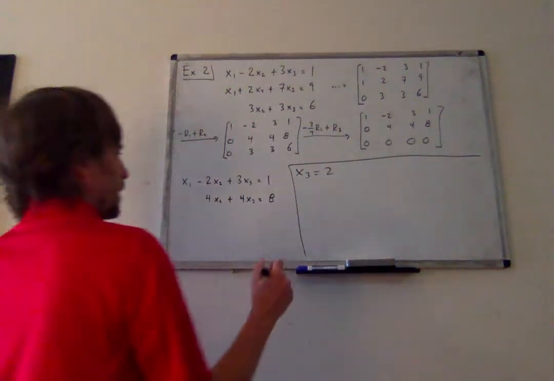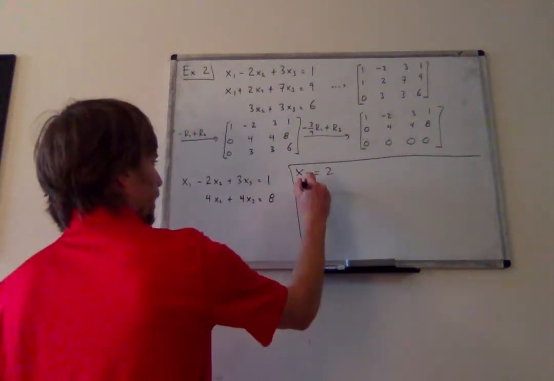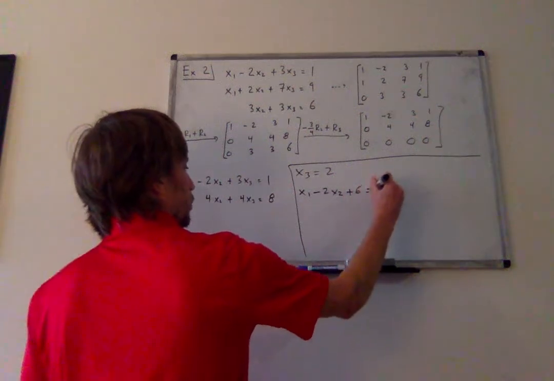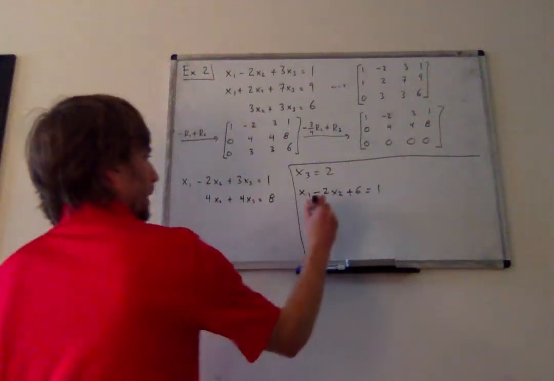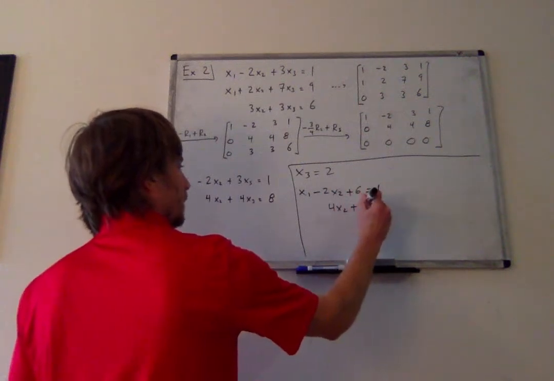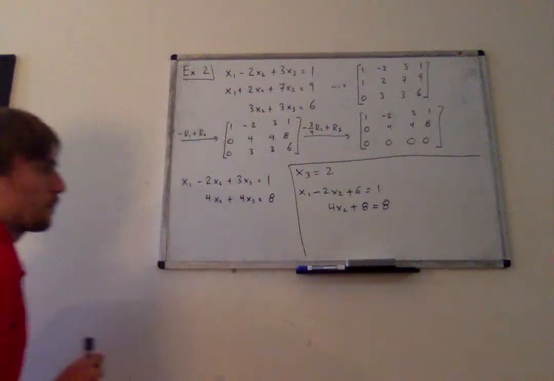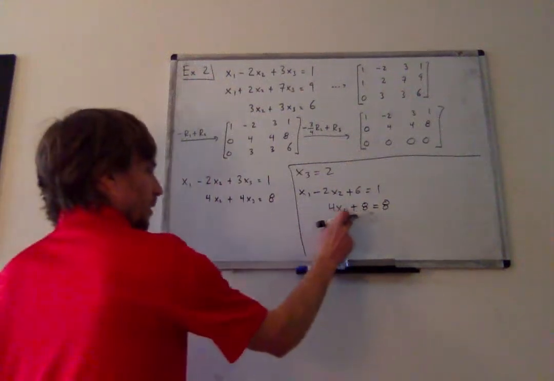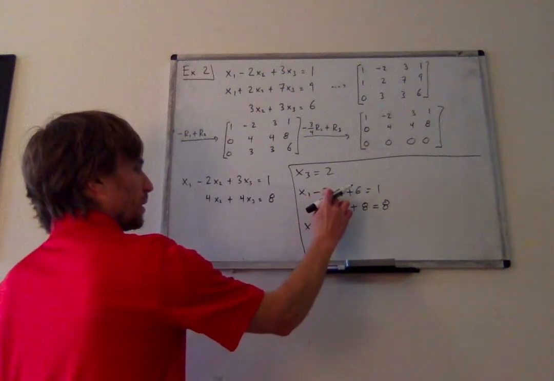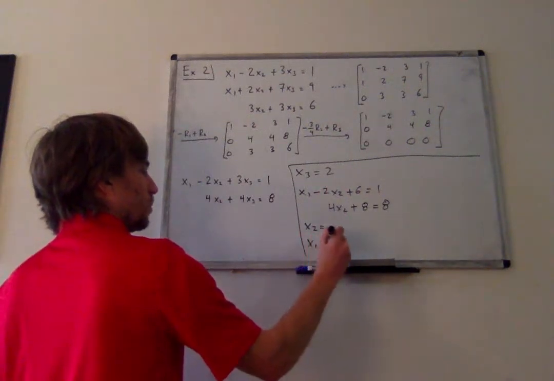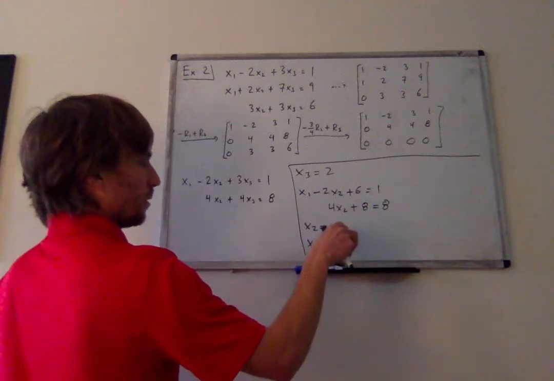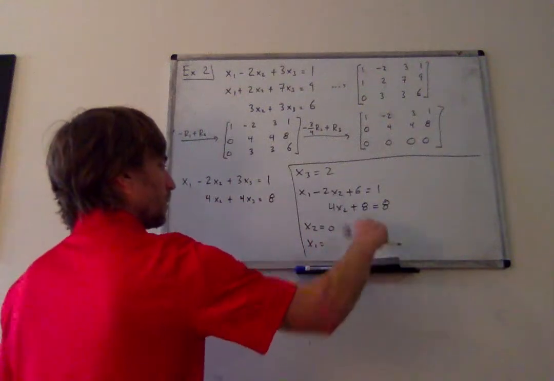So if x3 is equal to 2, I get the equation x1 minus 2x2 plus 6 is equal to 1. And I get the equation 4x2 plus 8 is equal to 8. And so notice I can solve the second equation to get that x2 is equal to 0. Solve this equation to get that x1 is equal to -5, sorry.